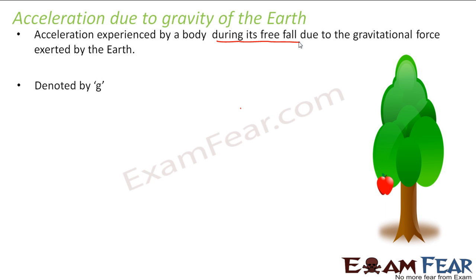These are two different things, talking about two different aspects. Capital G is the constant involved in the universal law of gravitation, so it has nothing to do with free fall. But the small g is the acceleration experienced by an object during its free fall.